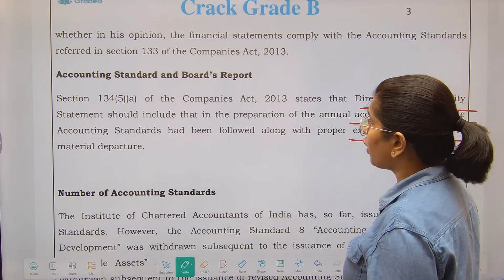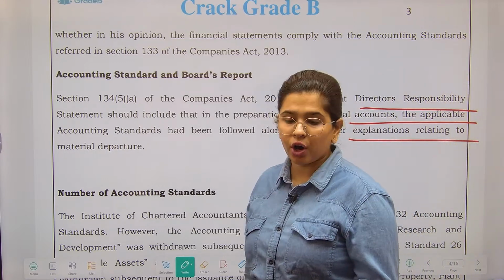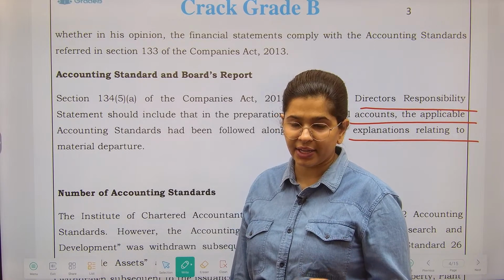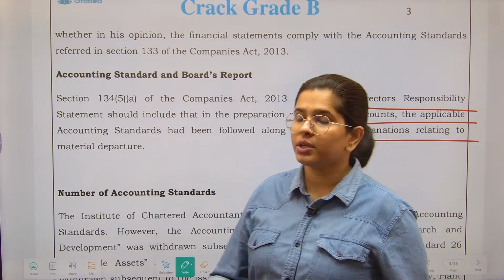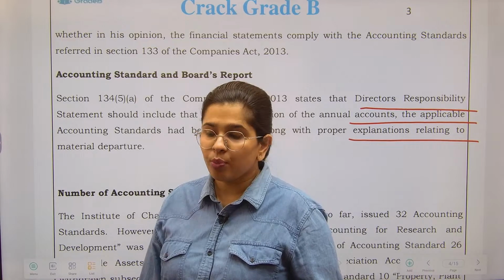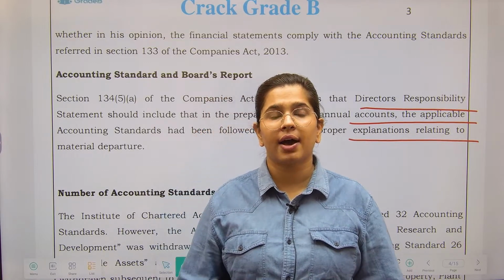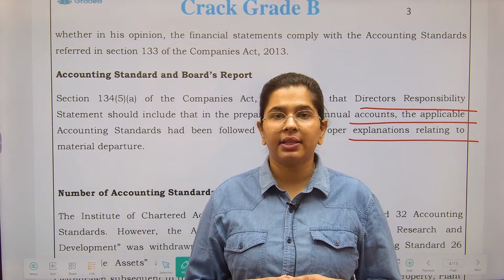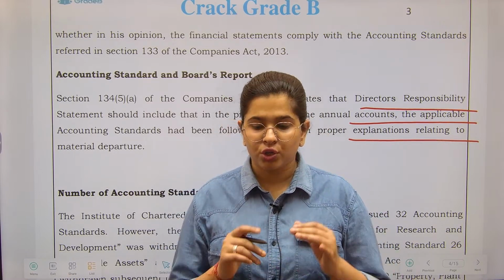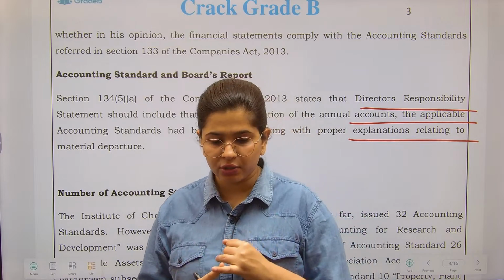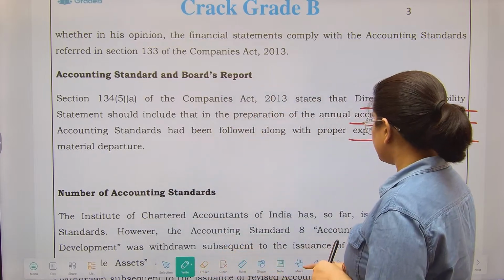That means along with your financial statements, a board report is also presented. ठीक है. So उस board report में आपके board of directors को भी ये बताना पड़ेगा. They also have to tell whether they have complied with the accounting standards or not. So board also has to comply. The auditors also have to comply. ठीक.